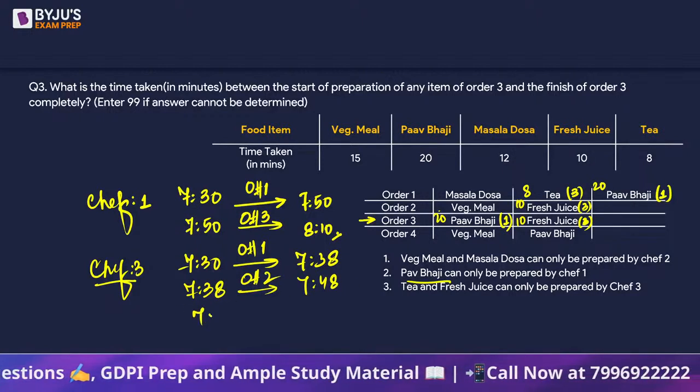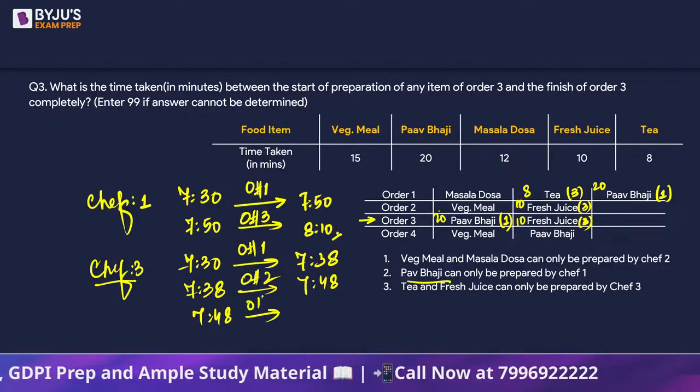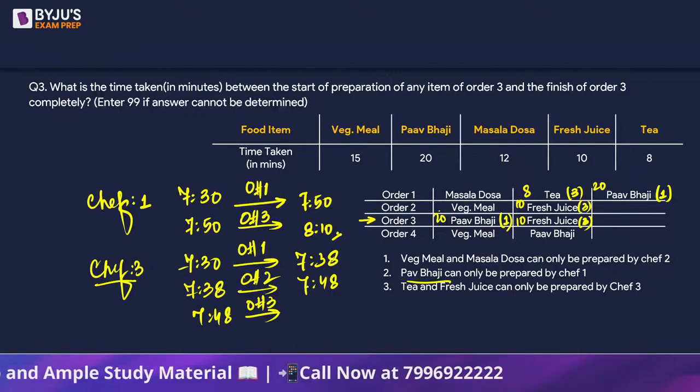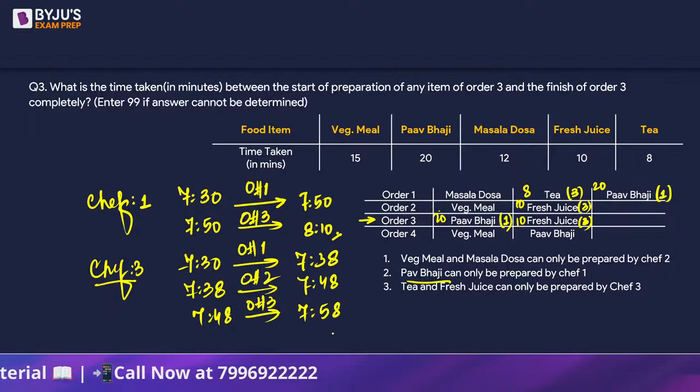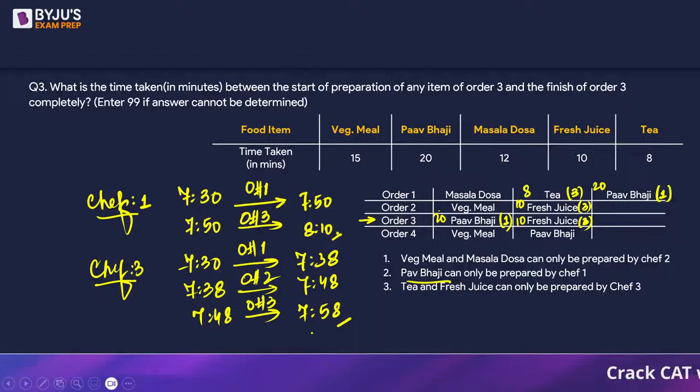Right after 7:48, he will start preparing for order number 3, which is another fresh juice. So he will take another 10 minutes, right? So looking at this, can we say order number 3 will be completed by the chefs at 8:10, and that's when the order will be served?